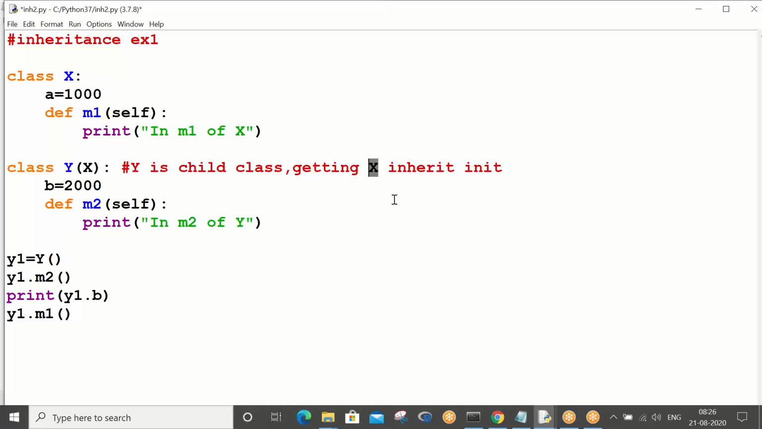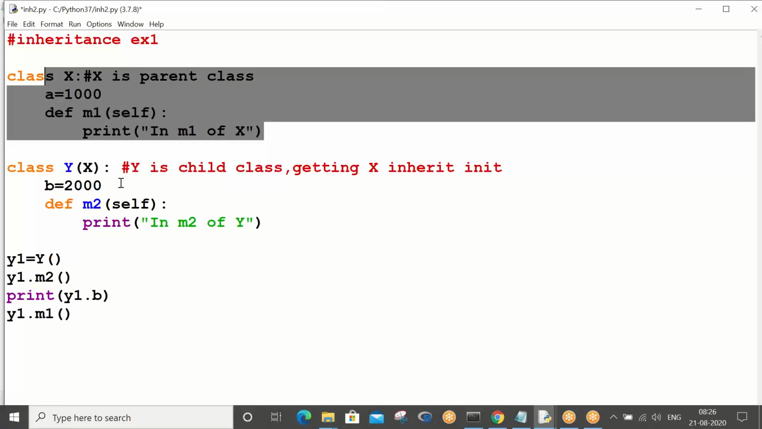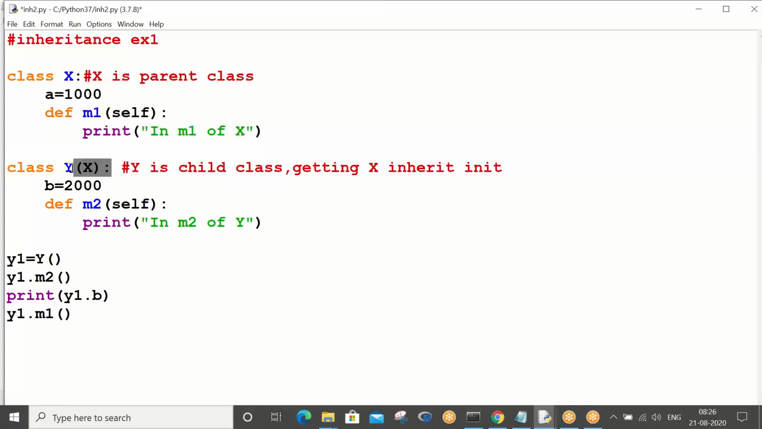So there was no connection earlier. Now I am giving the connection. x is the parent class. Basically, a class which is getting extended into another class is called the parent class. A class which is extending, please try to understand, this got extended and this is extending, so this is the child class.